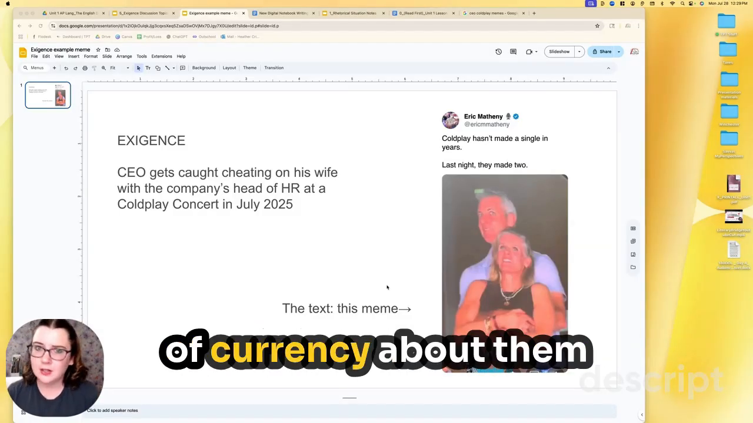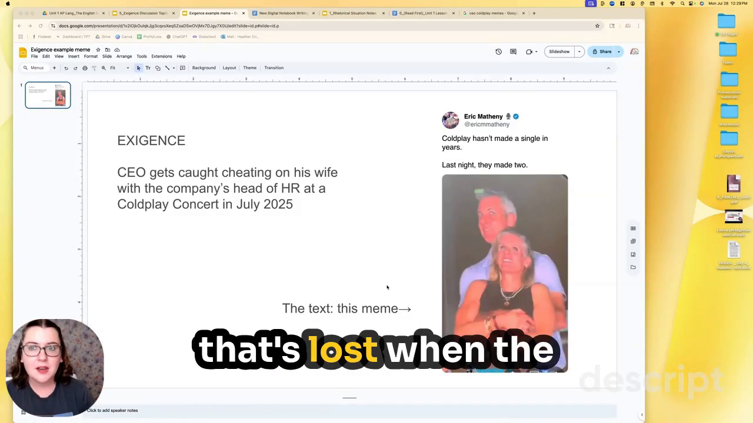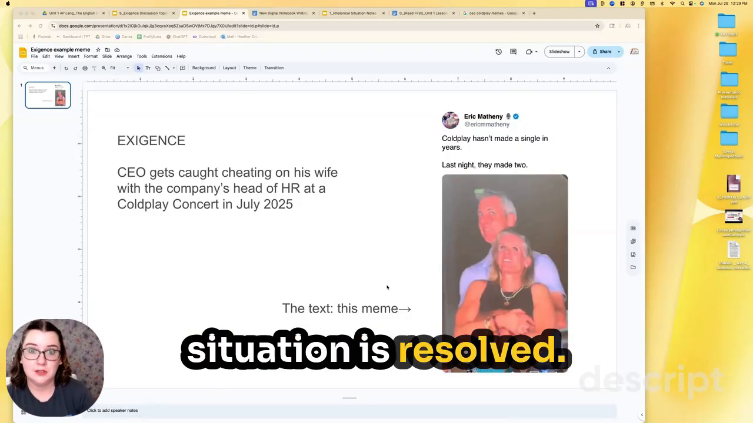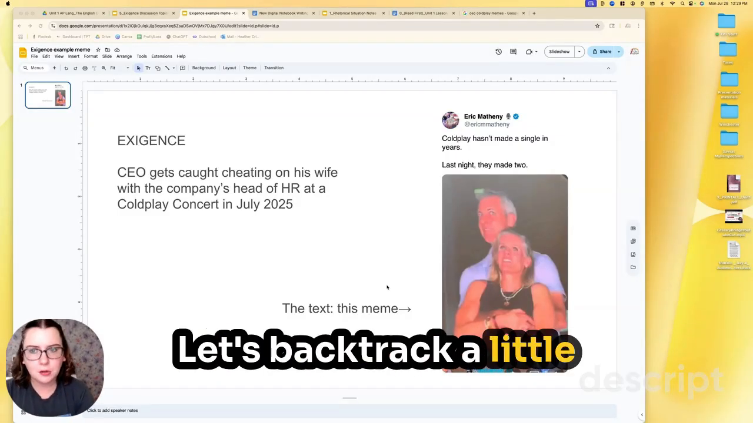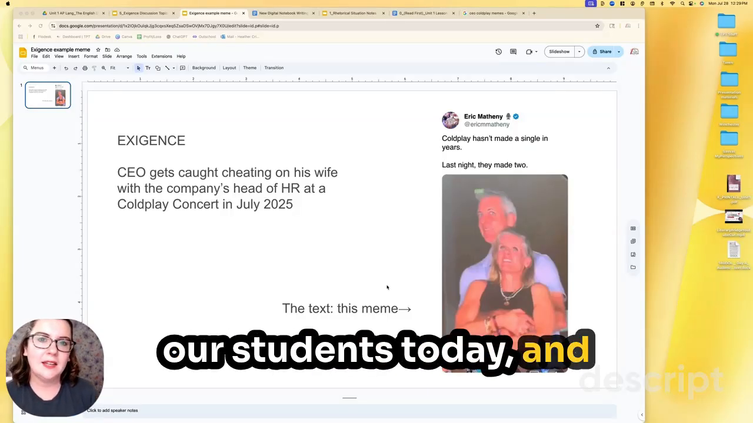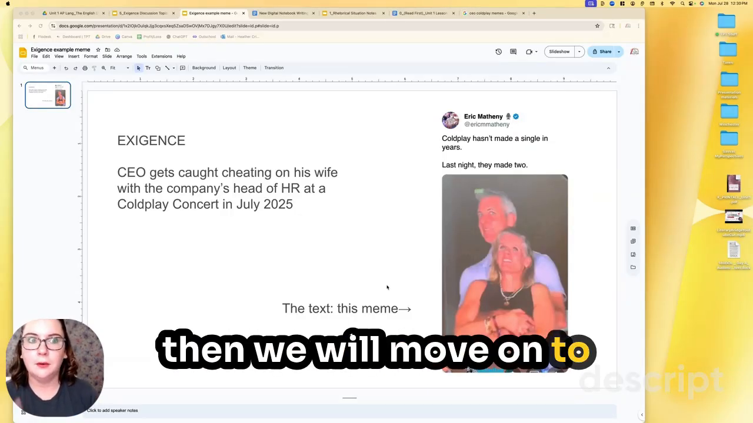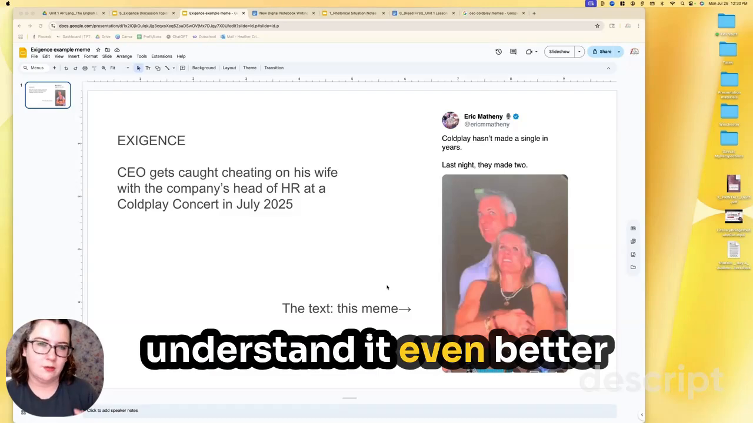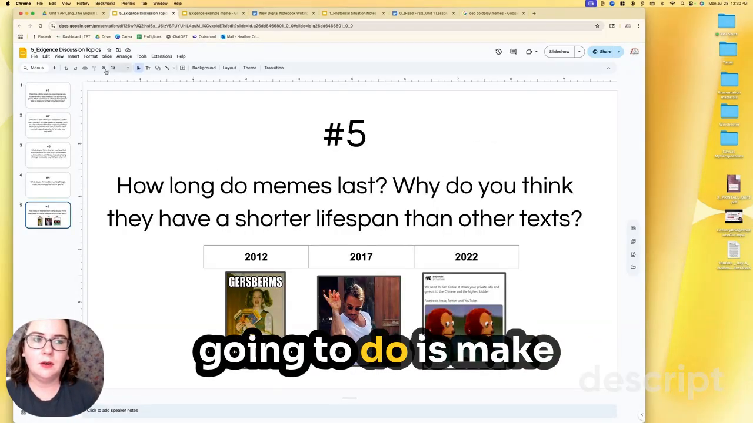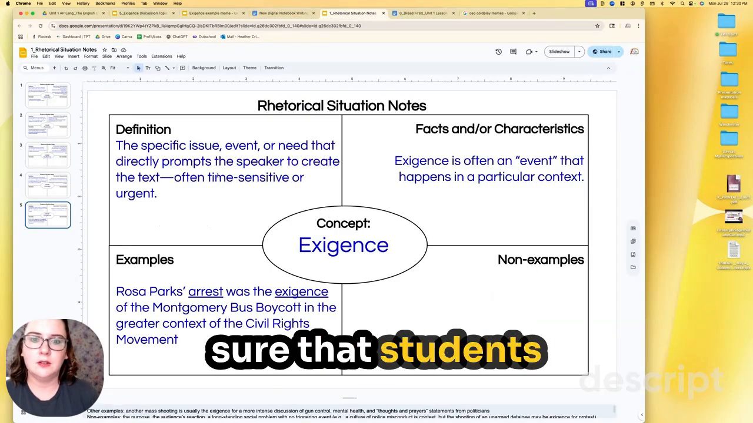They have a sense of currency about them that's lost when the next thing comes up and matters or a situation is resolved. So let's backtrack a little bit, talk about how we'll introduce exigence to our students today, and then we will move on to how we can get them to understand it even better with things like memes. So, the first thing I'm going to do is make sure that students get their notes out.